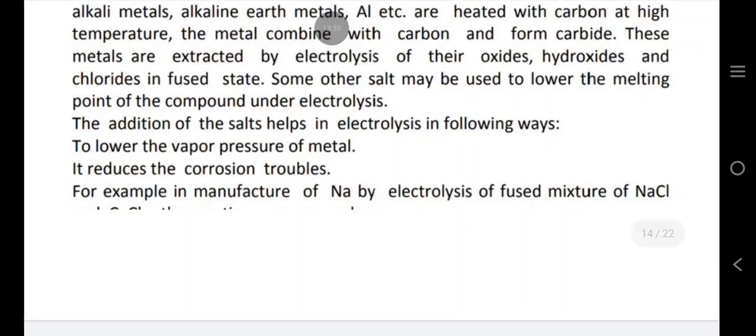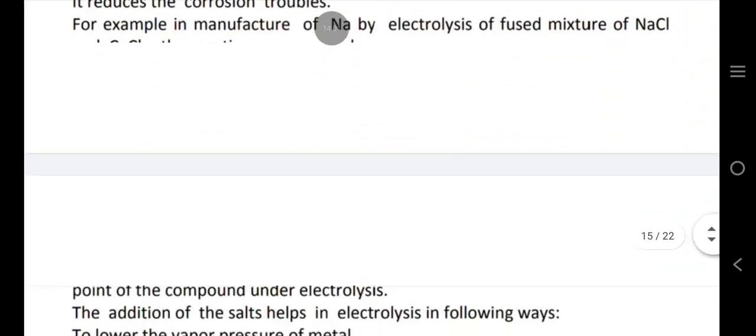Some other salt may be used to lower the melting point of the compounds under electrolysis. The addition of salt helps in electrolysis in the following ways. To lower the vapor pressure of metal, it reduces the corrosion troubles, for example in manufacture of Na by electrolysis of fused mixture of NaCl.